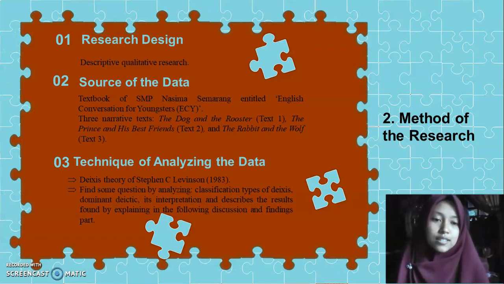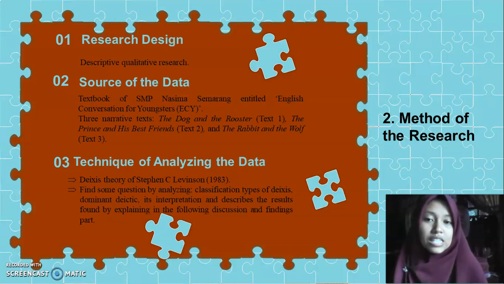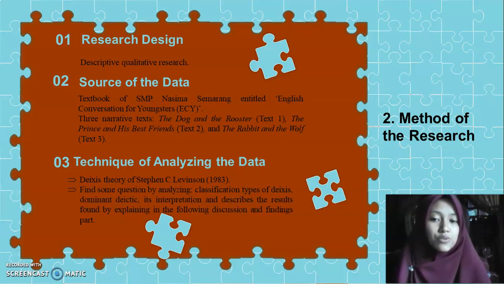Well, we go to the next point, the method of the research. The research design of my research is descriptive qualitative research. For the source of the data, I took some narrative texts from a textbook of SMP Nasima Semarang entitled English Conversation for Youngsters, or ECY, under the title The Dog and the Rooster as text 1, The Prince and His Best Friends as text 2, and the last one, The Rabbit and the Wolf as text 3.